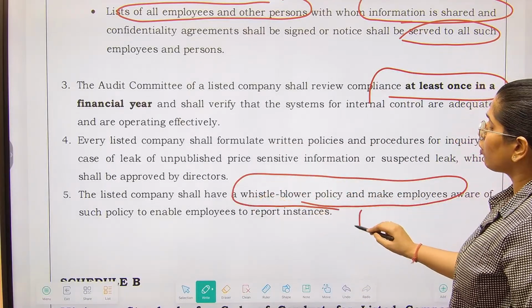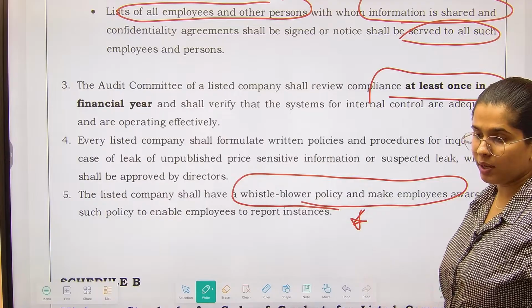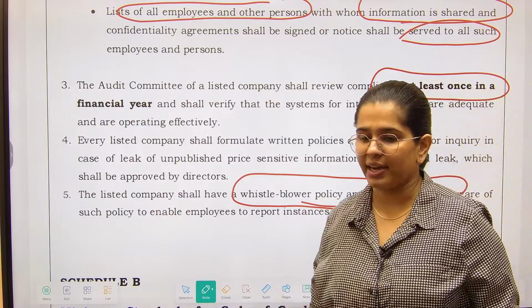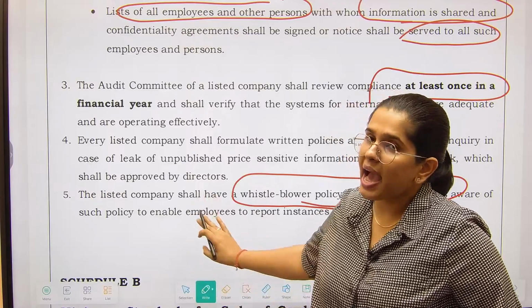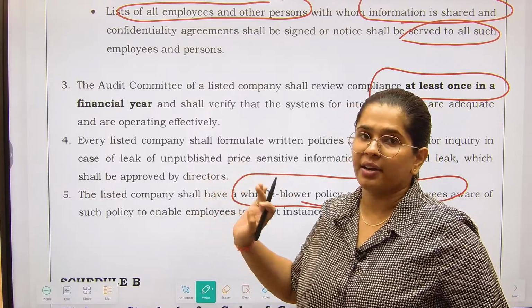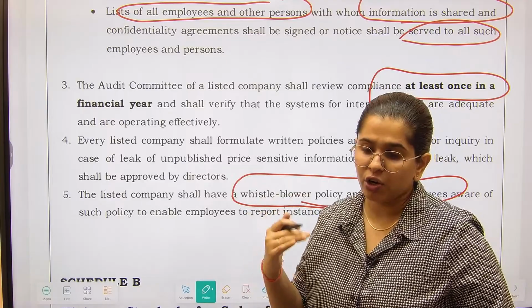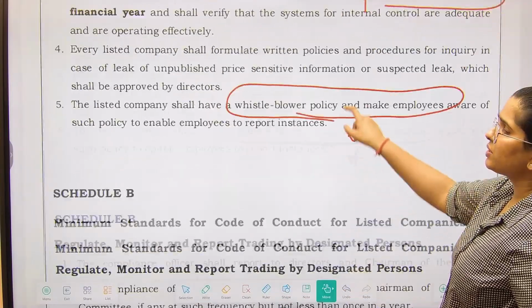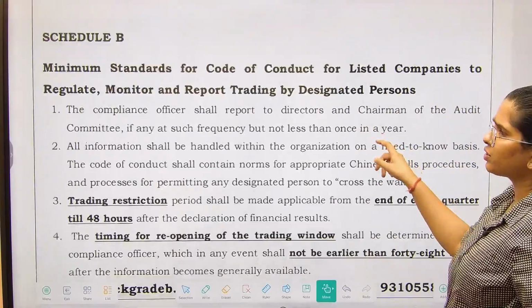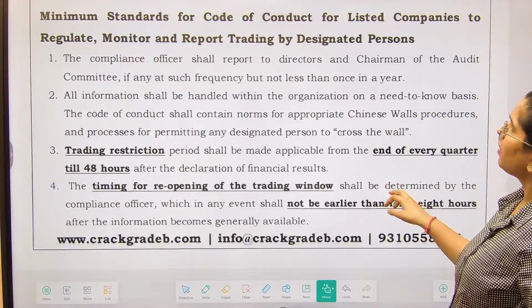Very important. Whistleblower policy means that if any person wants to reveal any kind of fraudulent thing which is happening in a company, he can reveal it without facing any consequences. Now Schedule B, these are the minimum standards of code of conduct.